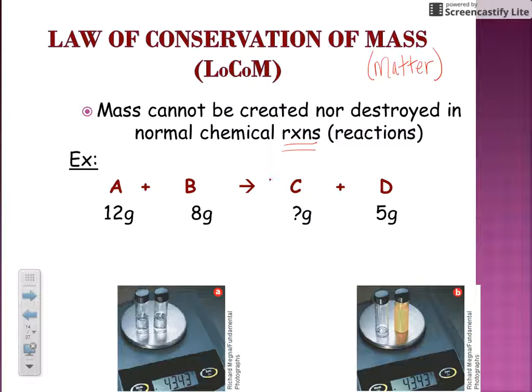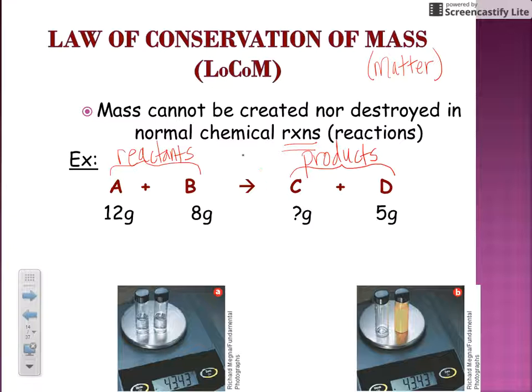So if you take this generic chemical reaction, let me just remind you, in this example, A plus B would be referred to as the reactants. And then C and D, whatever they might be, are considered the products, what you produced.